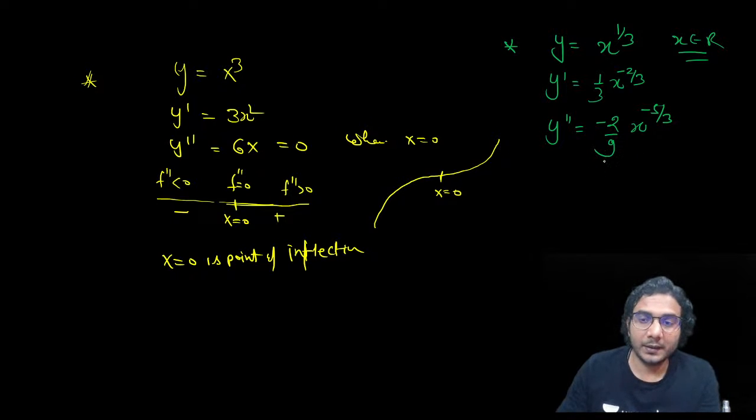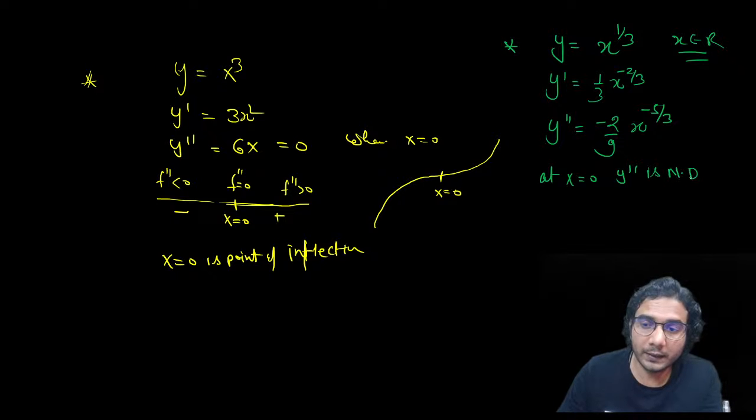Now you can see, at x is equal to 0, the derivative is not defined, but 0 is in the domain, right? So at x is equal to 0, y double dash is not defined. It's alright. The point should be in the domain, and y double dash might be 0 or might not be defined. Two cases are there, right? Apart from that, y double dash should change its sign.